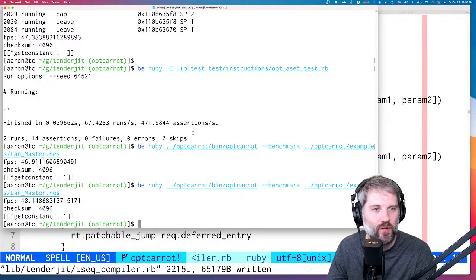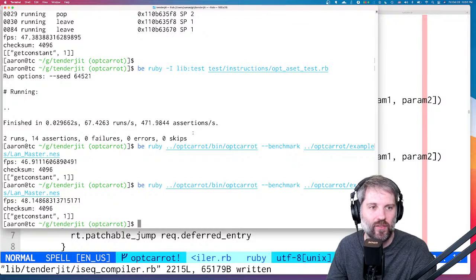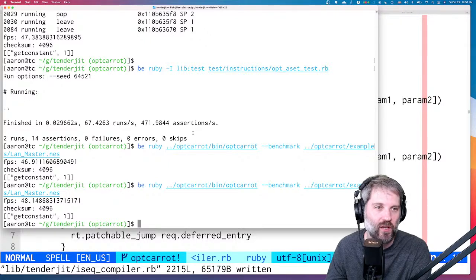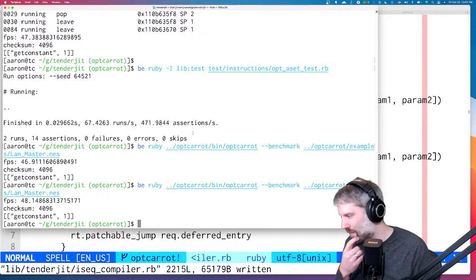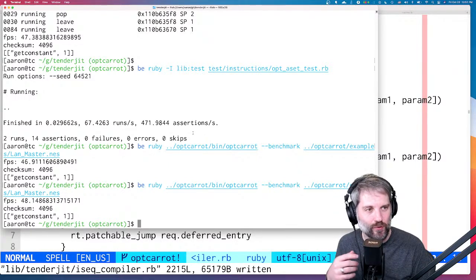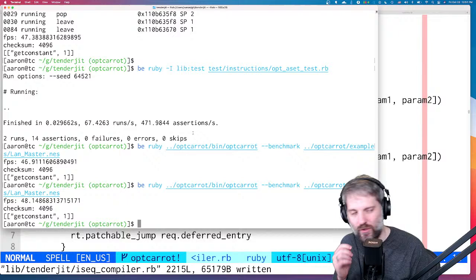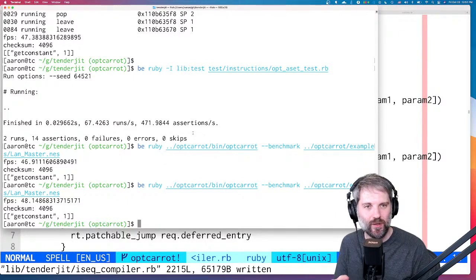After the compilation is done by the JIT, is it possible to monkey patch a method later? Will it recompile again? If so, how does it detect? That is a very good question. No, it will not do it. I'm going to add that in the future, but TenderJIT can't tell if you monkey patch something. So let's look at that.